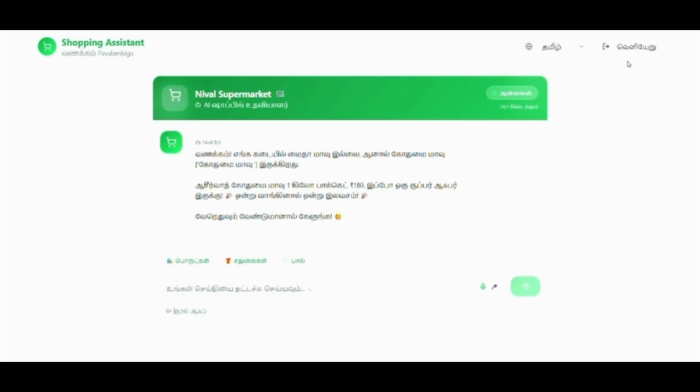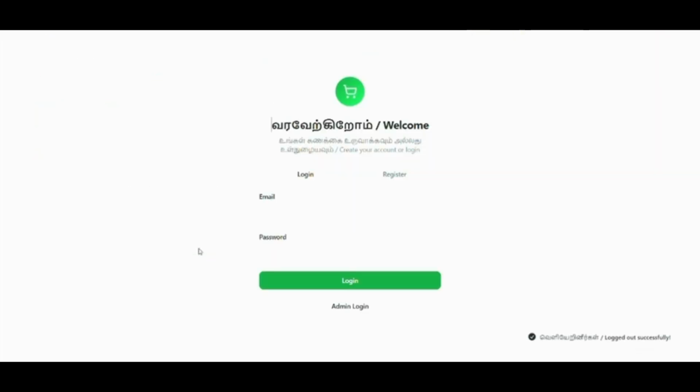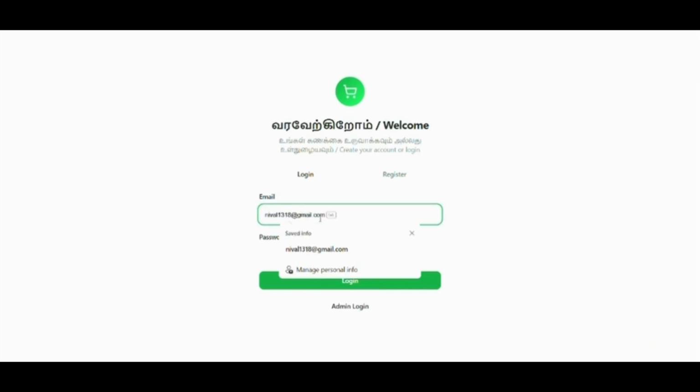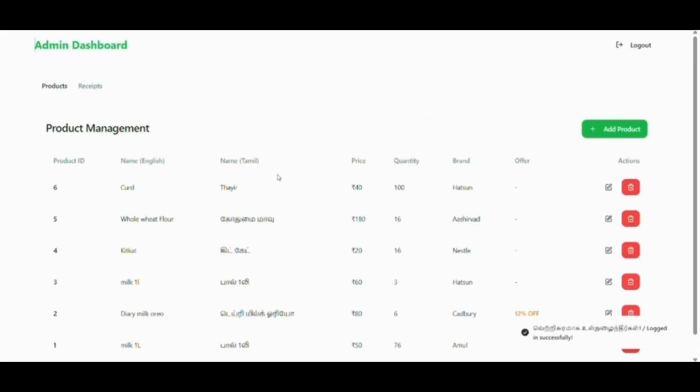Now I'm going to log out and I'm going to log in through admin. So this is the admin dashboard. There are two things. One is product and another one is receipts.